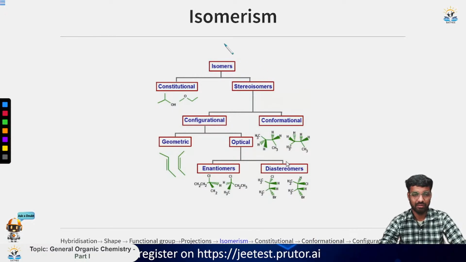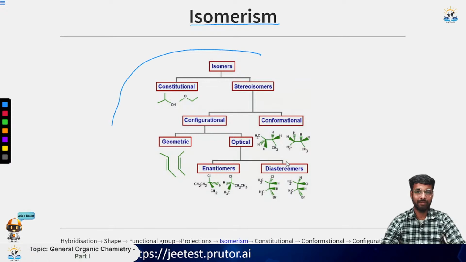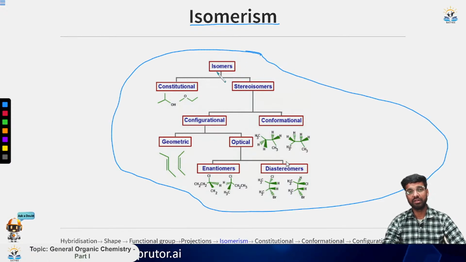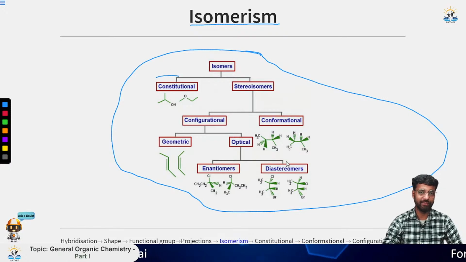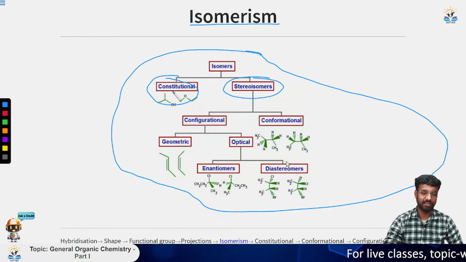Now let us move to the main topic of today, that is isomerism. So here I have put up a table to make it more clear. If you consider isomers, they can be of two types. The first one is constitutional isomer and the second one is stereoisomers.